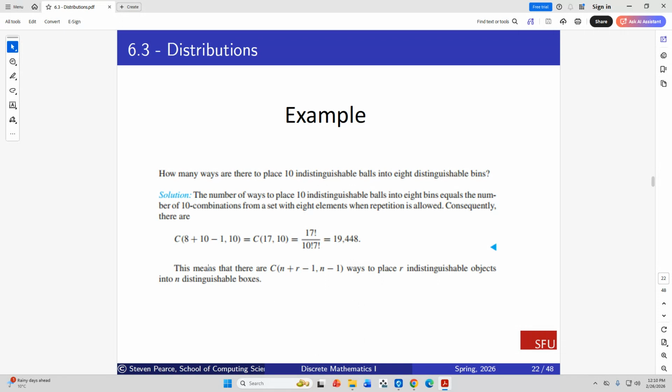And we can see that it's just simply applying this formula. The number of ways to place 10 indistinguishable balls into 8 bins equals the number of 10-combinations from a set with 8 elements with repetition allowed. So that's an easy application of this problem. 10 plus 8 minus 1, choose 10. Okay, so that's just the formula we learned in combinations with repetition. There it is right there.